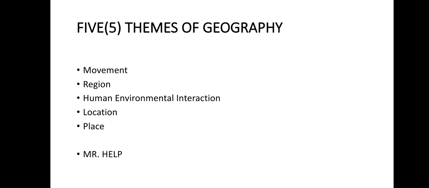It is a very great and helpful acronym, as Mr. Help begins with the first letter of every theme. M for movement, R for region, HE for human environmental interaction, L for location, and P for place. That's very easy to remember.